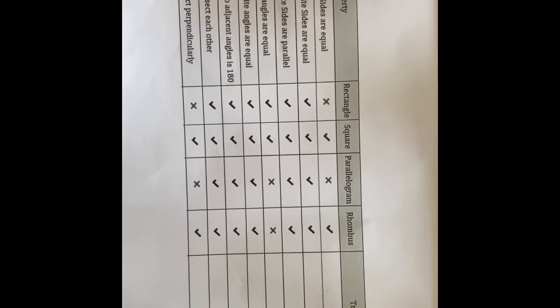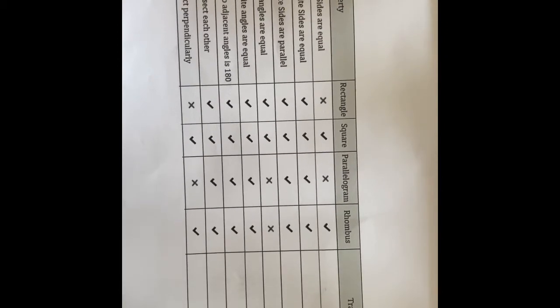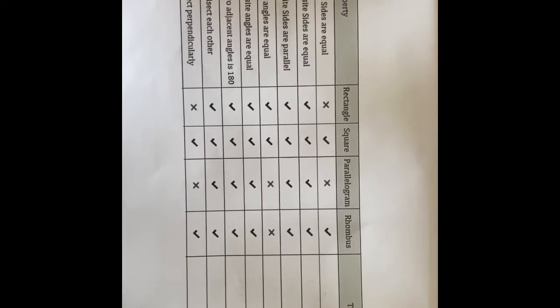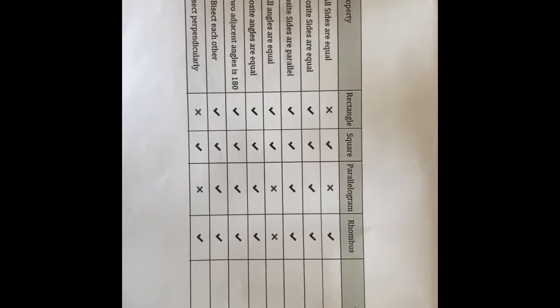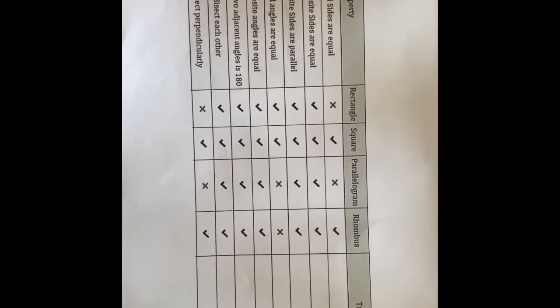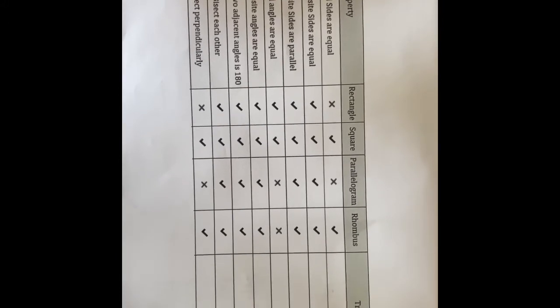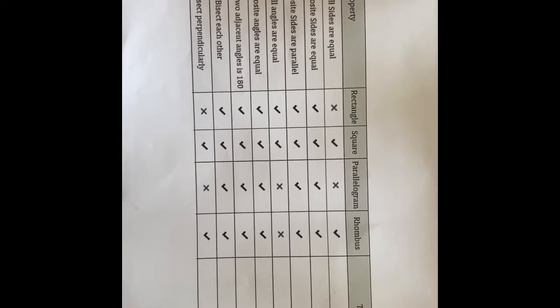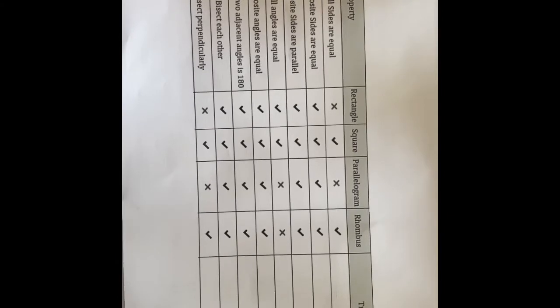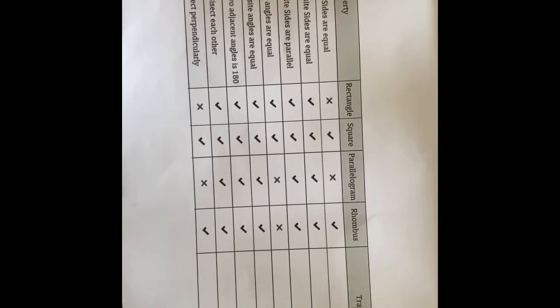Next is a parallelogram. A parallelogram has four properties. Opposite angles are equal, opposite sides are equal and parallel, diagonals bisect each other, and the sum of any two adjacent angles are 180 degrees.